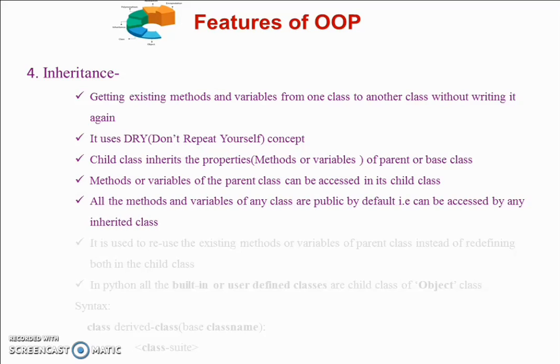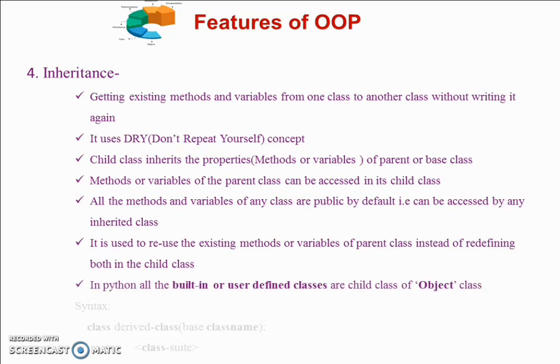All the methods and variables of any class are public by default, that is, they can be accessed anywhere in the inherited class. It is used to reuse the existing methods or variables of a parent class instead of redefining both in the child class. In Python, all the built-in or user-defined classes are child classes of the object class.